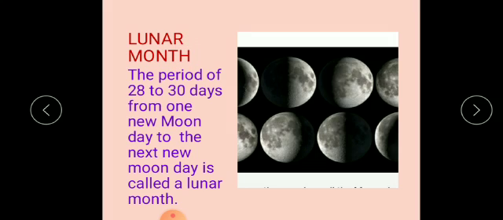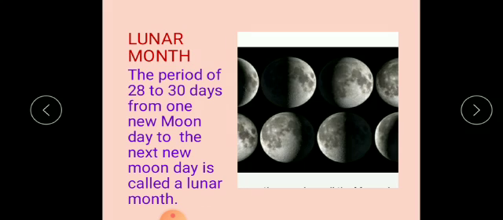So let's read out this definition in more detail. The period of 28 to 30 days from one new moon day to the next new moon day is called a lunar month. So all these changes in the shape of the moon, right from new moon. Remember what is the meaning of new moon? New moon means when you cannot see moon at all in the sky, complete darkness. So these changes in the shapes of the moon keep going on, isn't it?